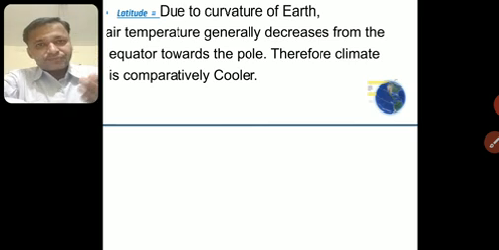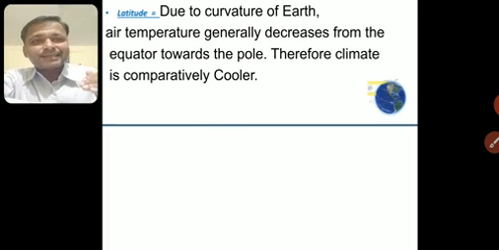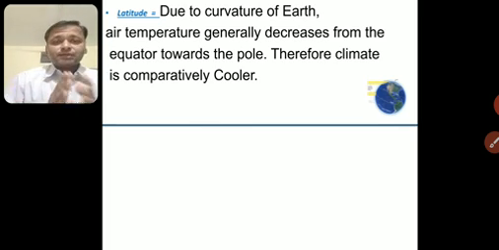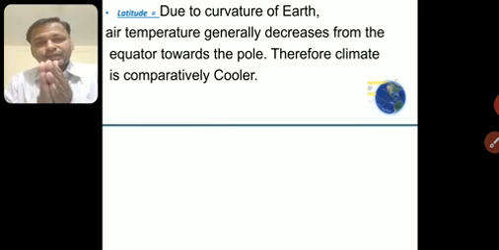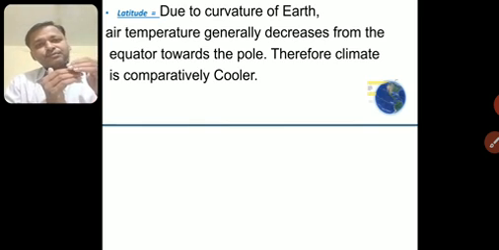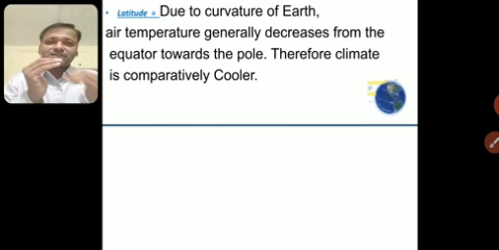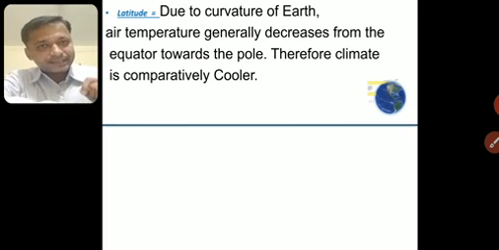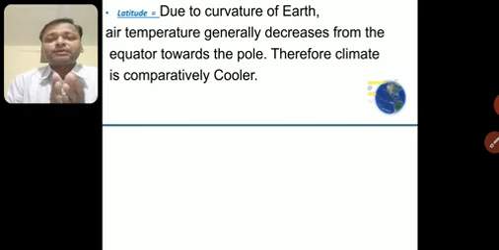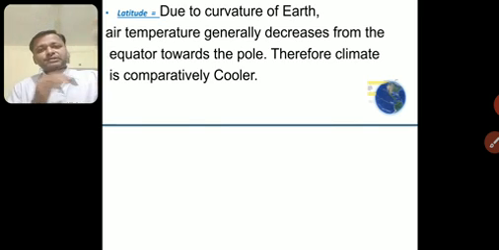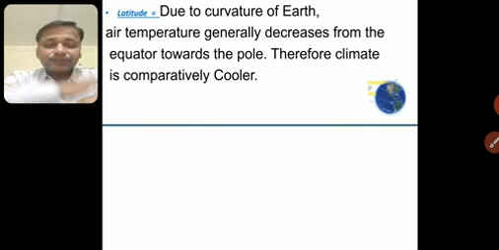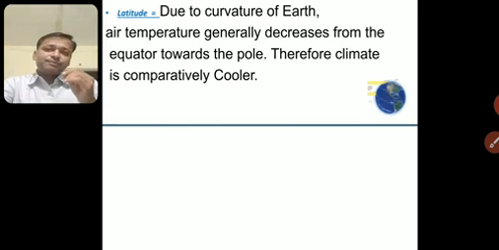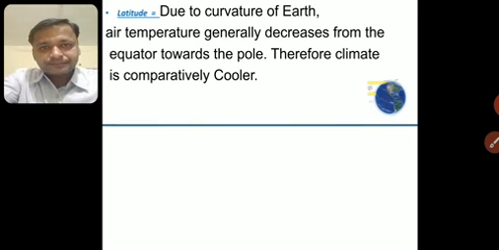So due to the curvature of the earth, air temperature generally decreases from the equator towards the poles. The temperature gradually, slowly decreases when we move towards the north pole or the south pole. From the equator, wherever you go, north or south, the temperature will start decreasing, so the climate will be comparatively cooler. If you compare the climate of the equator and the poles, the poles are much cooler. So, understood the role of latitude in climate? The region which is away from the equator will be cooler. Very clear?